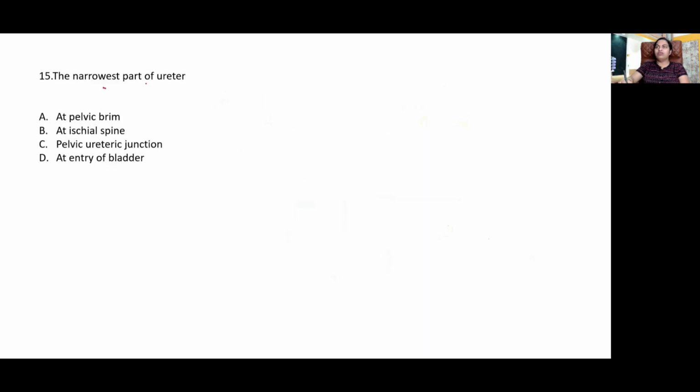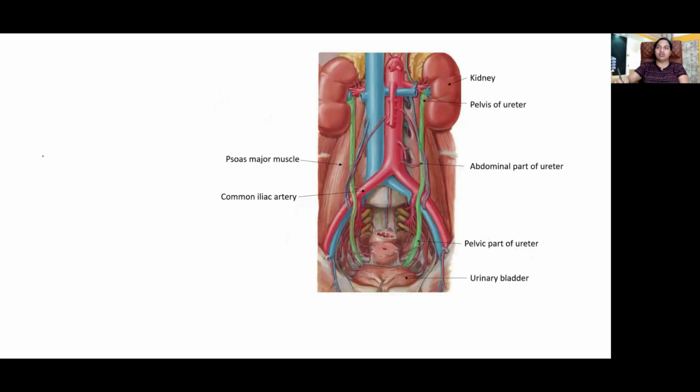Sir, the narrowest part of the ureter, the vesicoureteric junction. Surgically, the ureter presents 5 constrictions. Okay? 5 constrictions.